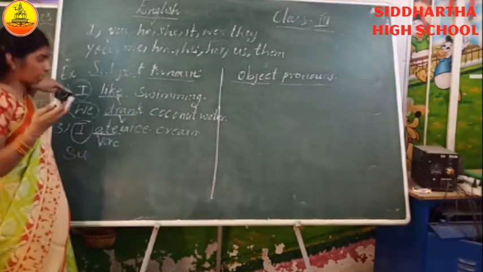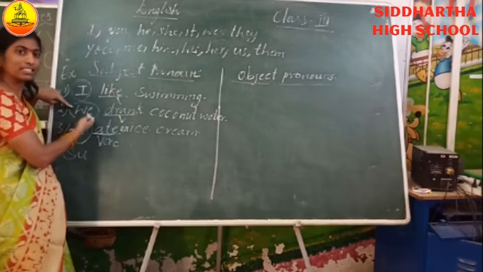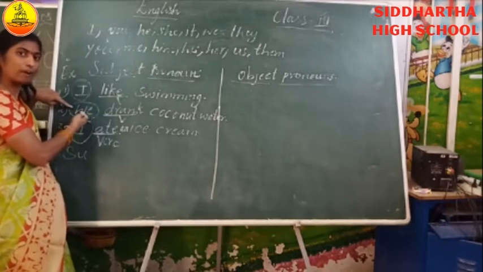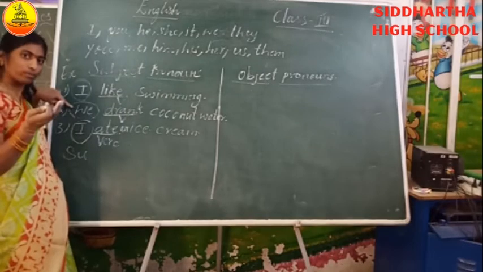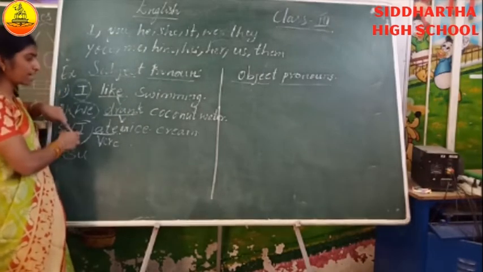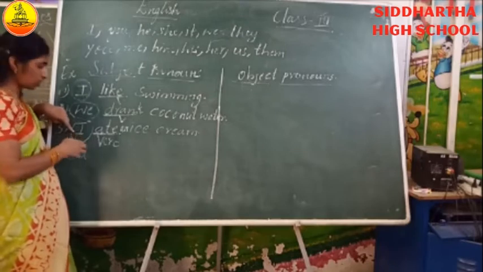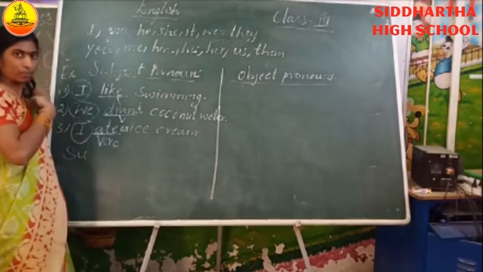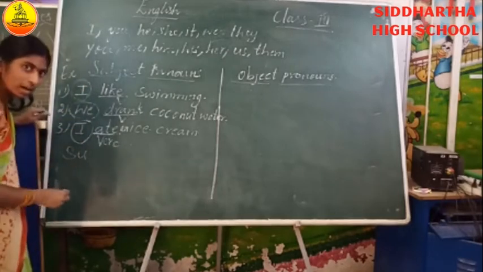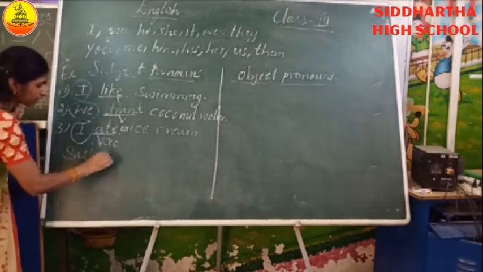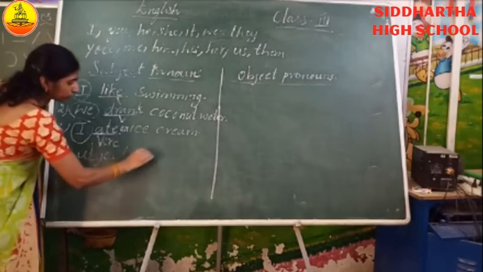So, I like swimming. Who drank? In this sentence, we is telling about some people. We drank some coconut water. Here, I ate an ice cream. So, this sentence is telling about me. So, I, we, I are subject pronouns. They are called subject pronouns.